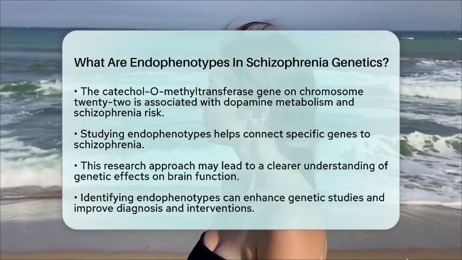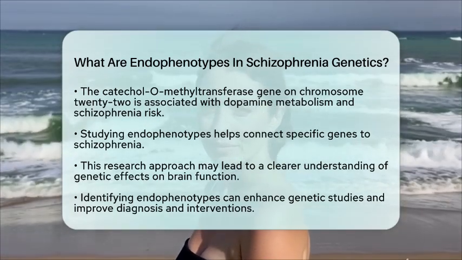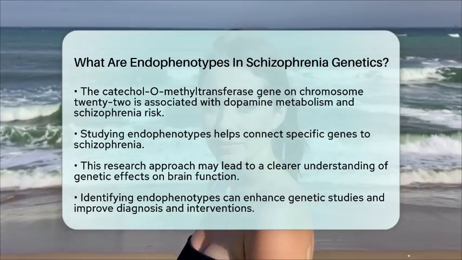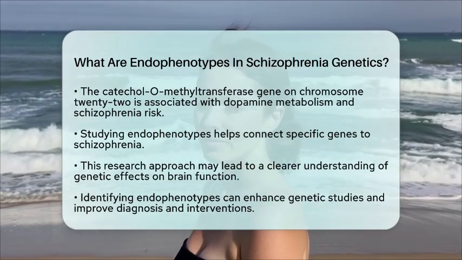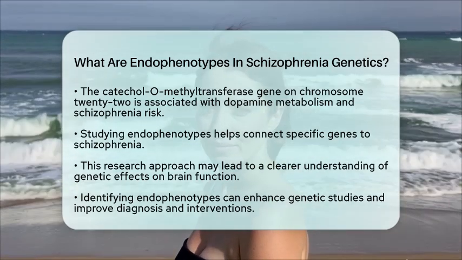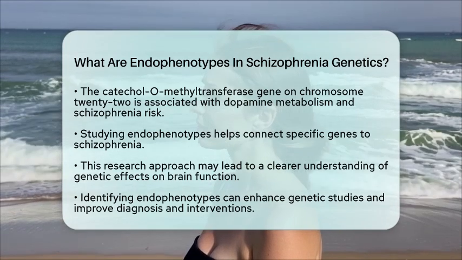In summary, endophenotypes serve as a bridge between genetic risk and the complex clinical picture of schizophrenia. They help clarify the biological basis of this mental illness and may guide future research and treatment strategies.